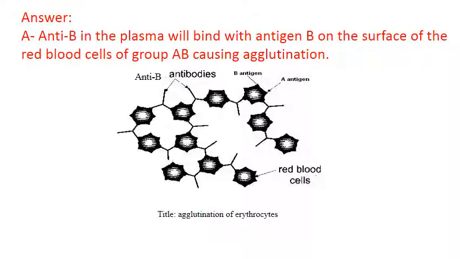And this is how we draw it. We draw red blood cells. We can draw only like 4 red blood cells having 2 types of antigens, antigen A or antigen B, since we have blood group AB, and only antibody B are binding. And don't forget to put the title.